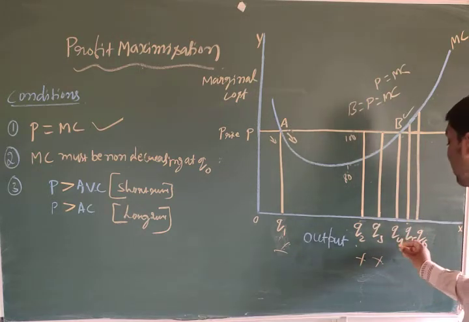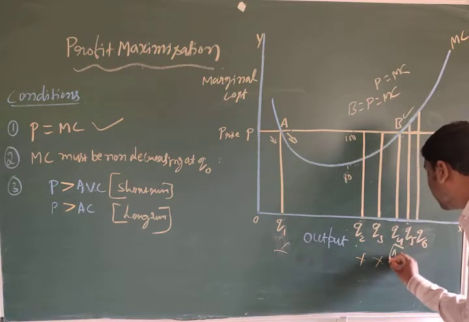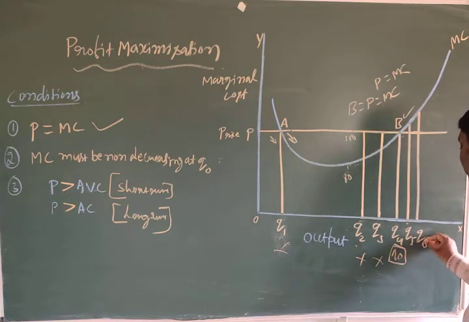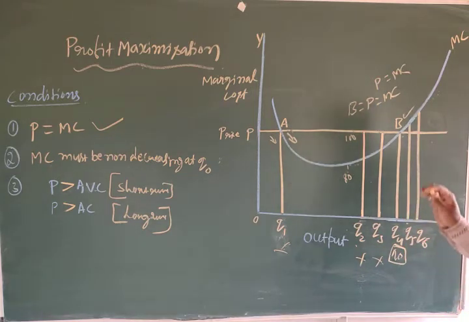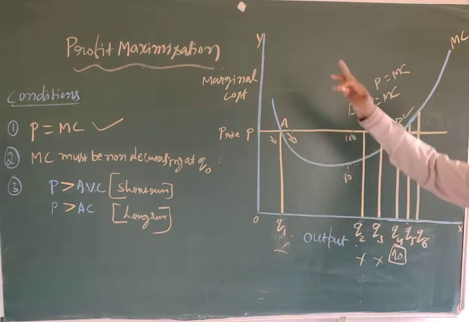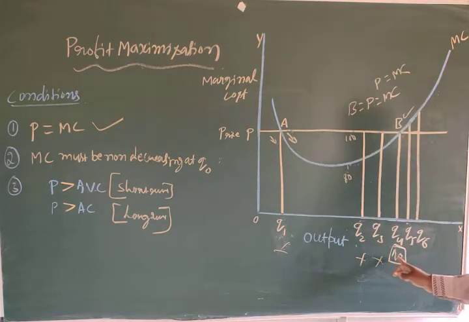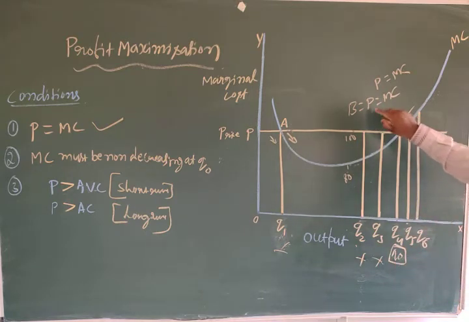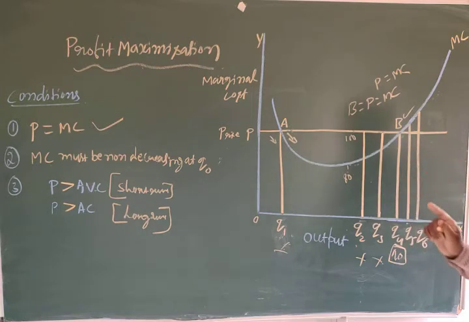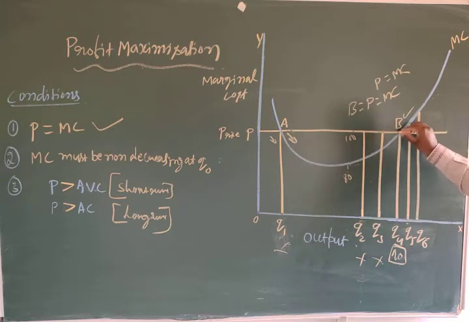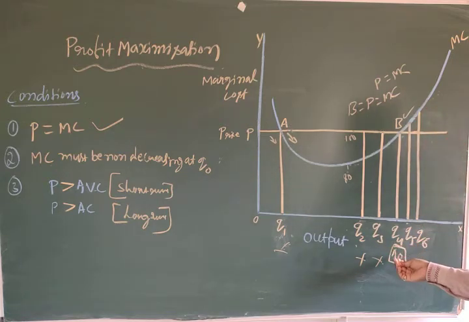Here we have to understand this is the Q0, just imagination. Which one? Q4. Here, which is the perfect point and which is not? This is not a perfect point for profit maximization by the firm, but this is a perfect point. Why? Because at this point P is equal to MC. The second condition, marginal cost must be non-decreasing at Q0, should not decrease, and you can observe here it is increasing. After this it starts increasing, not decreasing. So that's why it is a perfect point.